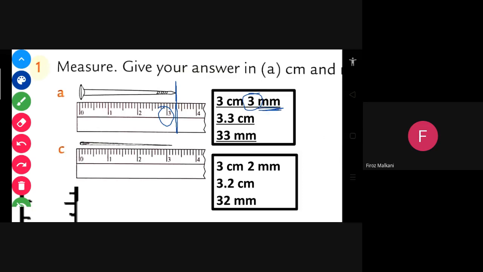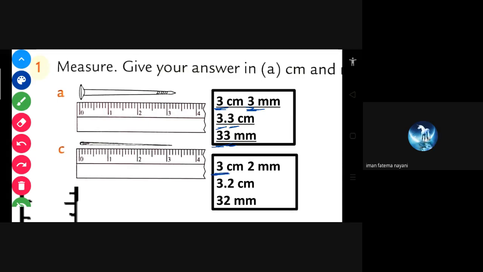So this millimeter is the parts, and this 3 centimeter is the number which is written. And 3.3 centimeter means 3 and 3 arrows. Everywhere you can see 3 is coming. Then they are joining that and making 33 millimeter and 3.3 centimeter. Even if you count all the arrows, here 10 arrows, 20, 30, and this is 33. So it will be 33 millimeter.